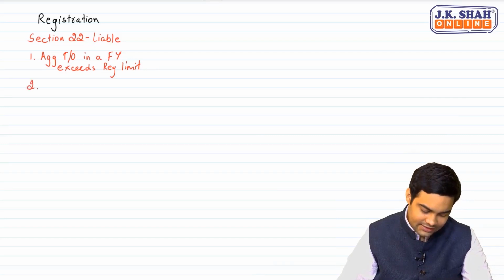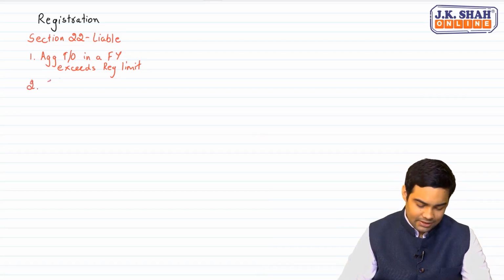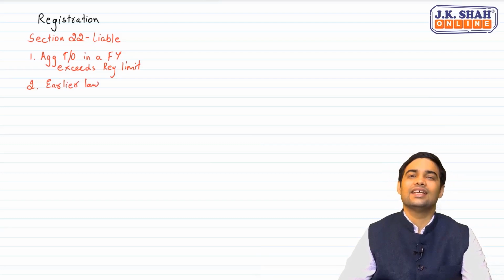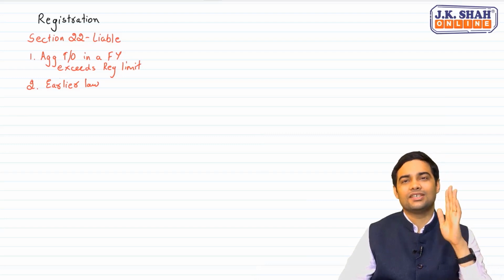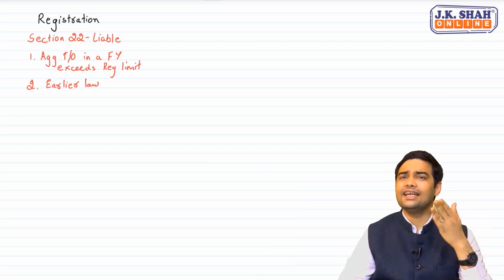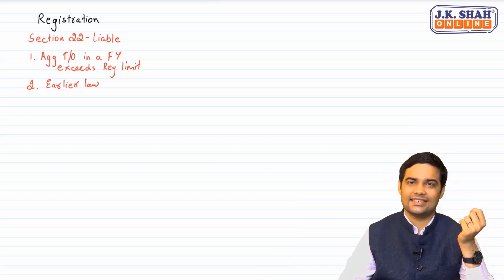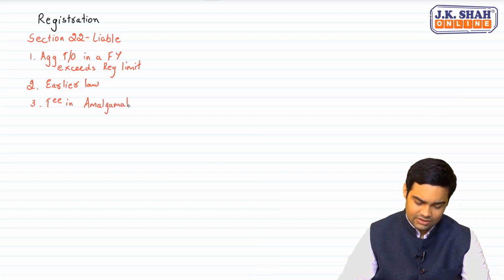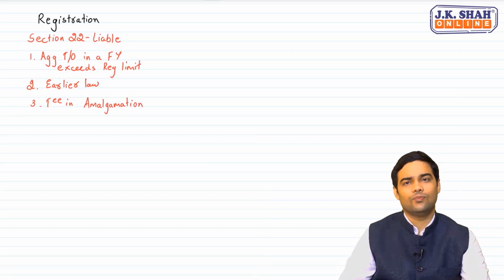Then the second person who is liable to register is a person who was registered under the earlier law. If a person was registered under the earlier law, then even in the current law, that is GST, he has to register. So if a person was registered under service tax, excise, VAT, then he had to register under GST as well. The third person is the transferee in amalgamation, merger, demerger; the new entity will have to register.